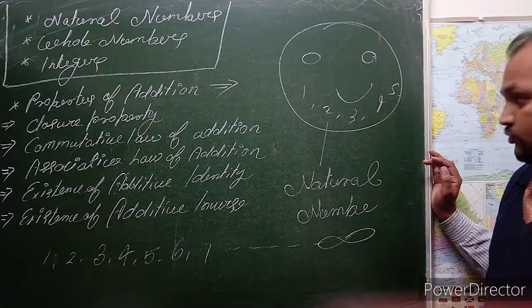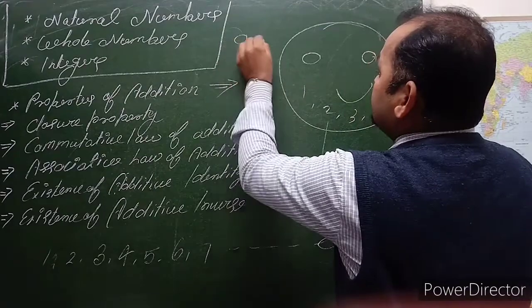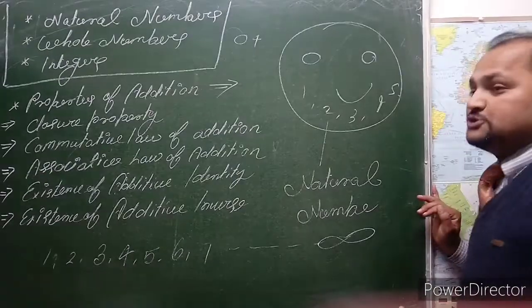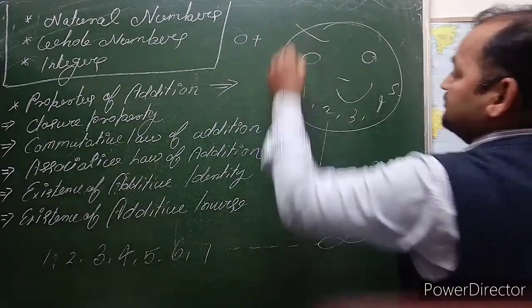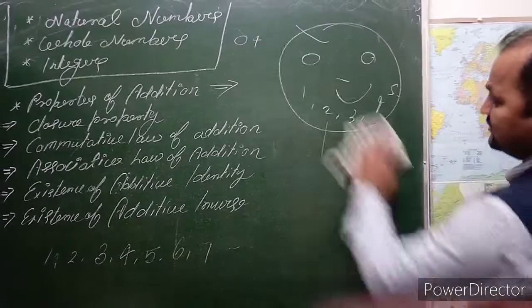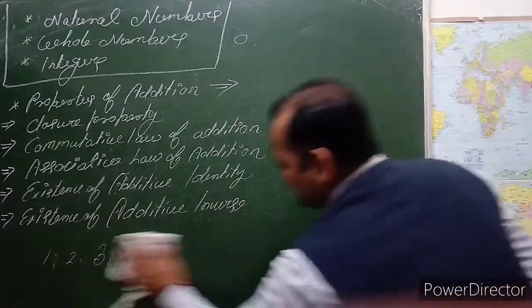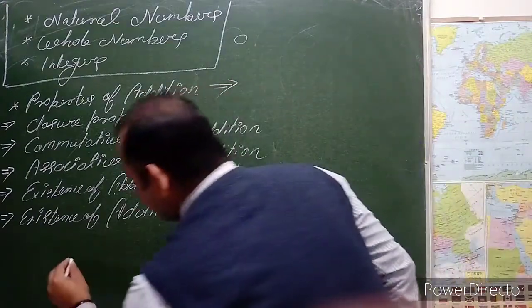Whole numbers means what? We can say 0 plus natural numbers. I want to tell you one more step. Let's study it.